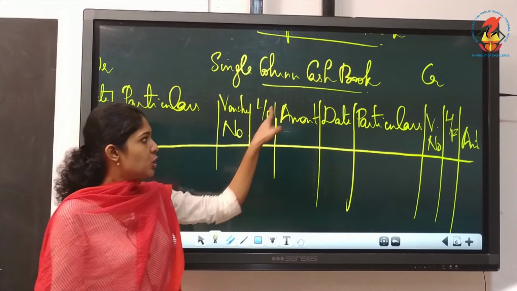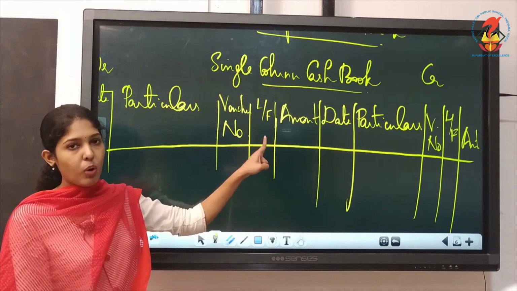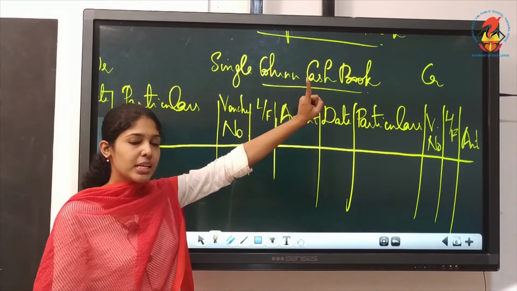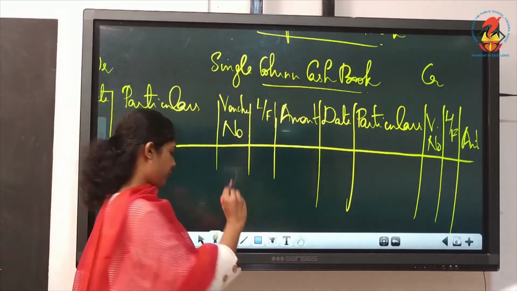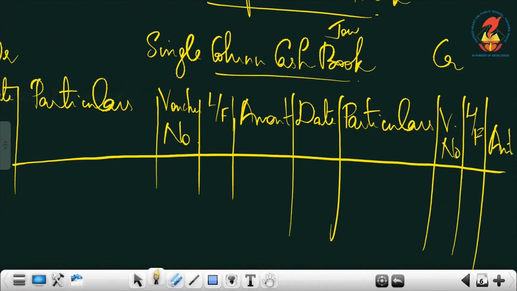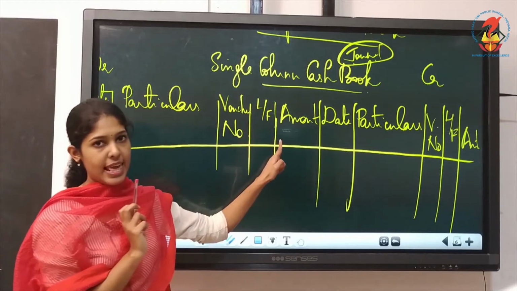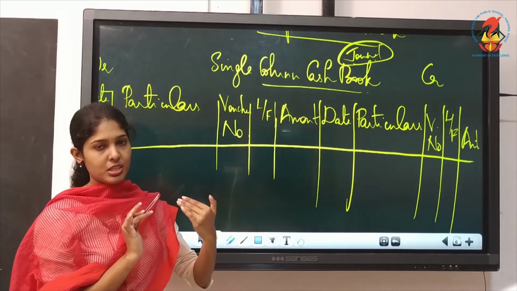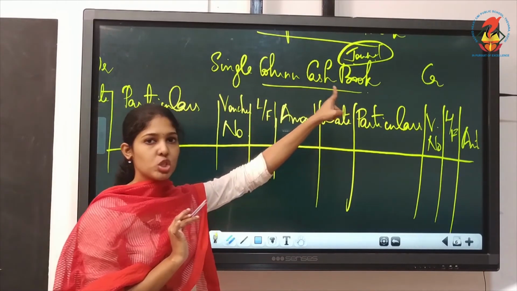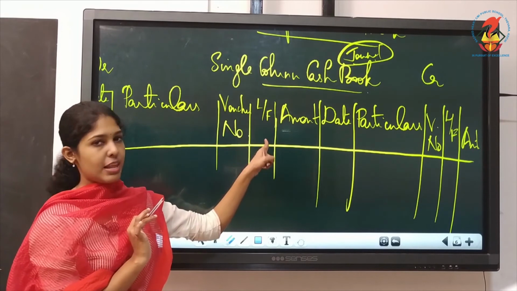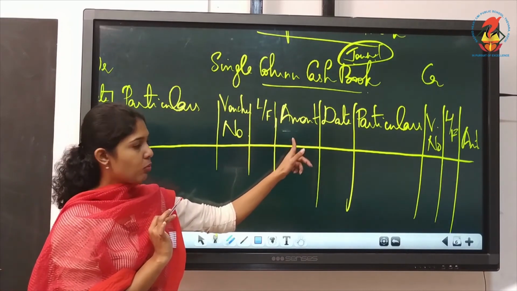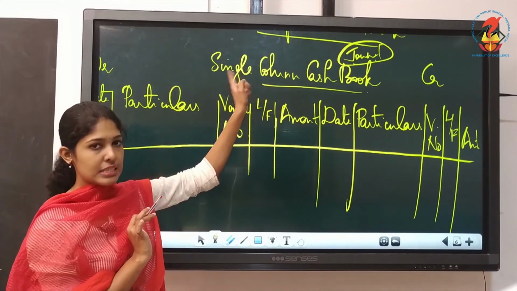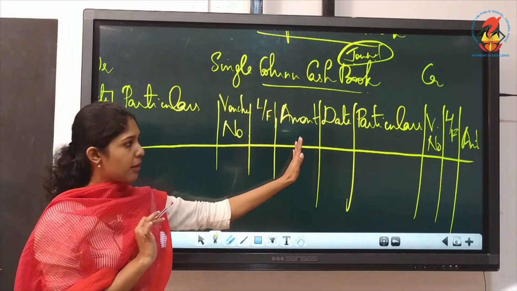But in cash book, you have written LF. Why? Because cash book is a subsidiary book of journal, and in journal you have to write the reverse, that is LF. Understood? So here also we have taken the reverse itself. Since it is a subsidiary book of journal, you must write LF. Then we have one amount column. Since it is single column, we have only one amount column.